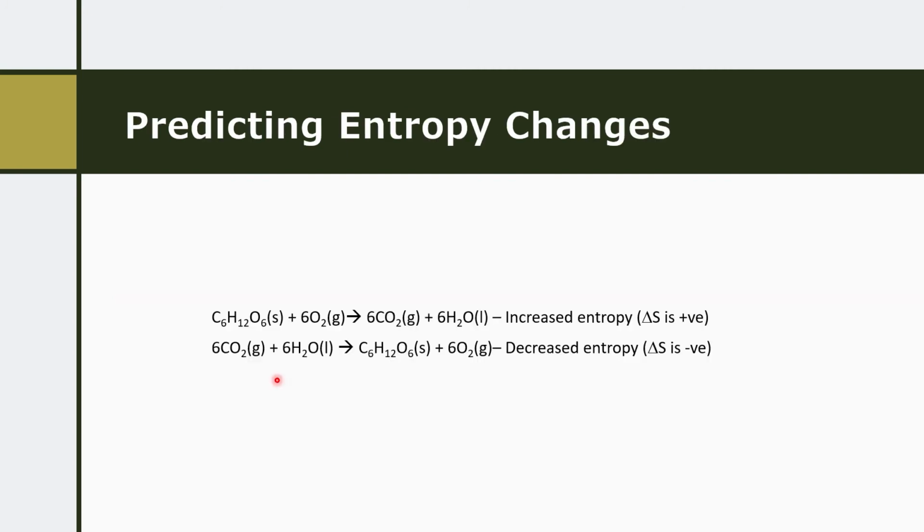What we should be able to begin to do now is predict, when looking at a chemical reaction, how entropy will change based on both state change concepts as well as number of particle concepts that we have looked at today. So first off, let's look at our example on the top. In this reaction, we're showing respiration, the burning of glucose in the presence of oxygen to form carbon dioxide and water. Now, what we should be able to see is that there are 6 particles of gas and 6 particles of gas at the end. So there's no real state change happening between reactants and products there.